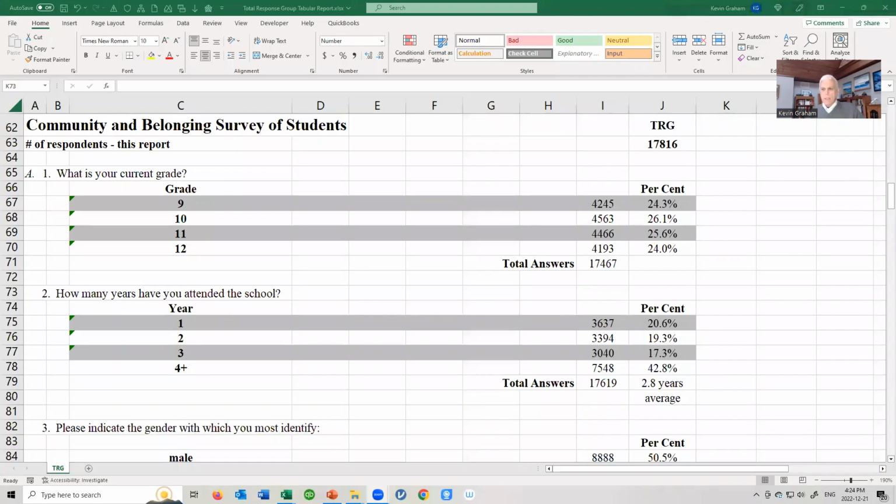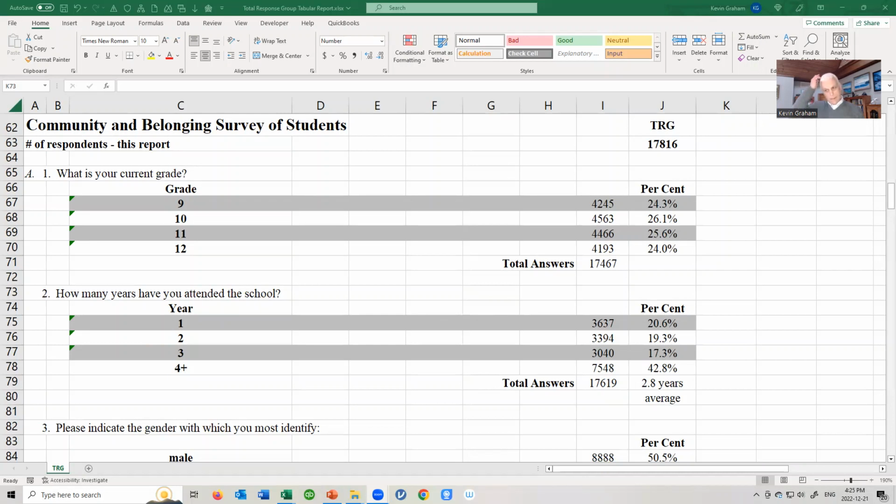I'd like to give you a very quick tour on how to read through our three types of tabular reports that you can either view on screen or download. The first is what we call our TRG report, Total Response Group. This is a report of exactly the same format that every one of the 96 schools that participated received on the day they administered the survey.